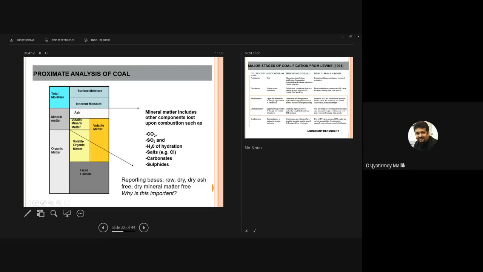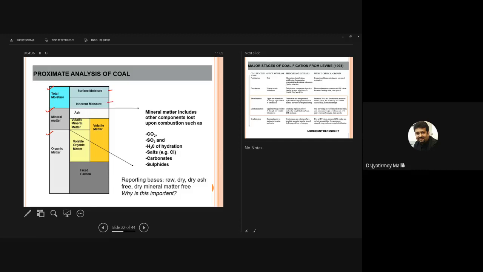So we talked about the different components of coal. The different components of coal are total moisture, then mineral matter, then of course the organic matter. The total moisture of coal can be subdivided into two parts: surface moisture and inherent moisture.